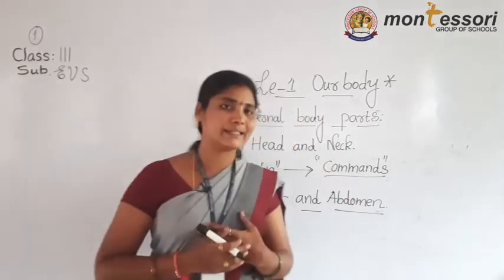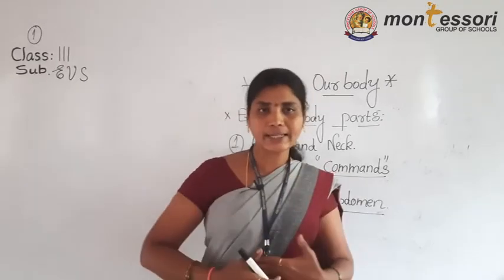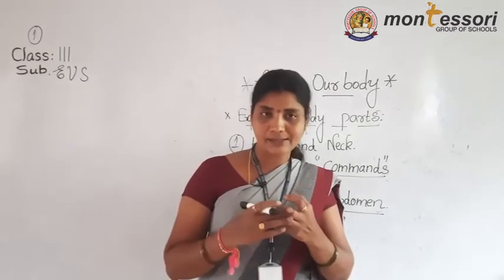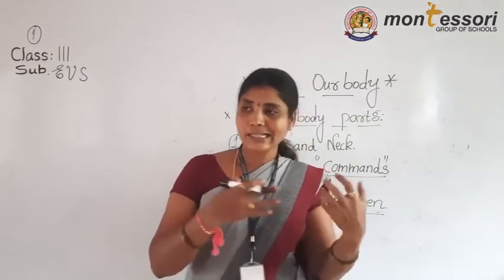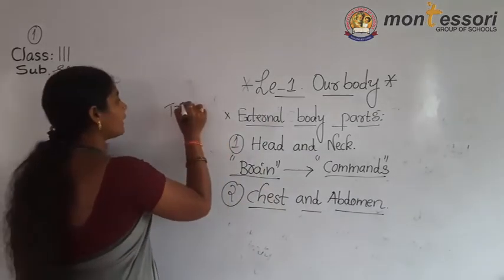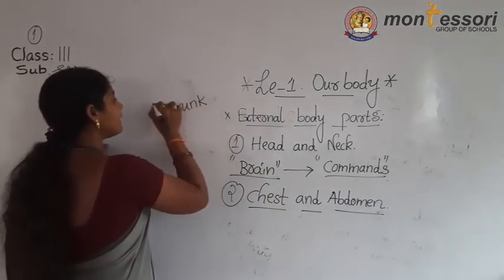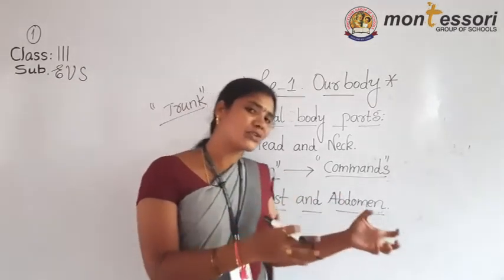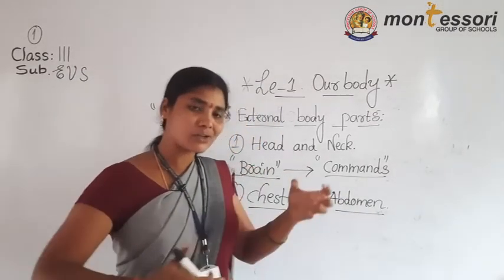Okay, listen here. So, chest and then abdomen. When we take the chest and abdomen, these are the parts of the trunk. T-R-U-N-K. What is meant by trunk? Do you know the tree? The tree also has a trunk.